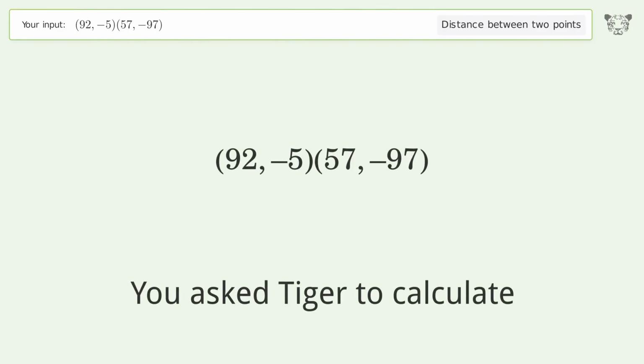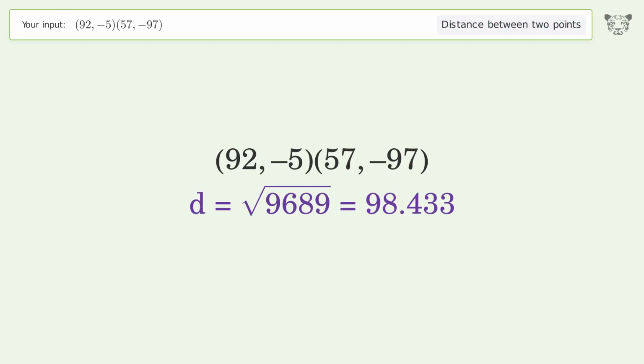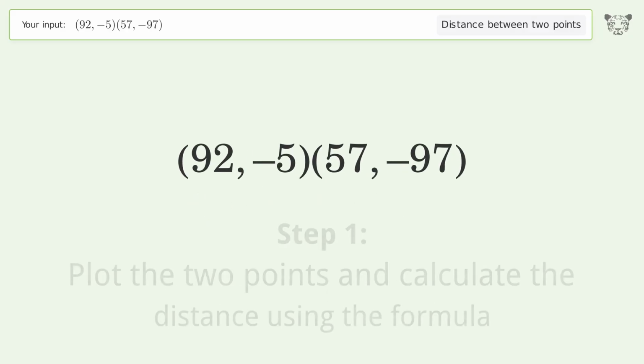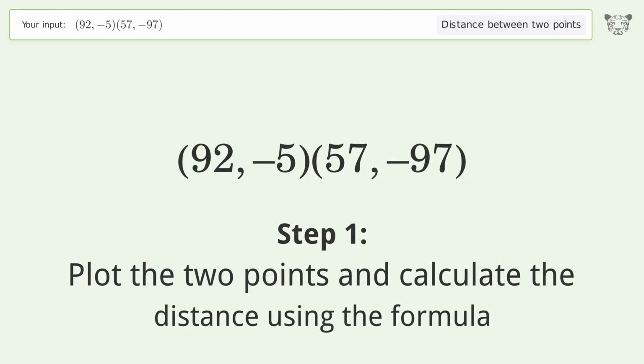You ask Tiger to calculate. This deals with the distance between 2 points. The distance between the 2 points is the square root of 9,689 or 98.433. Let's solve it step by step. Plot the 2 points and calculate the distance using the formula.